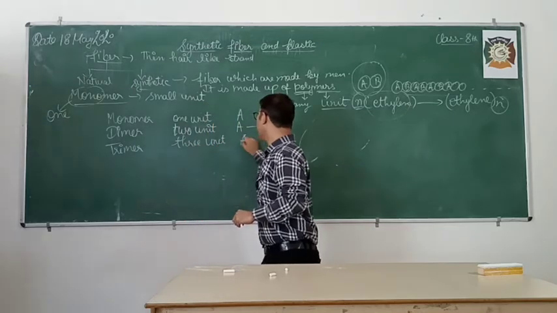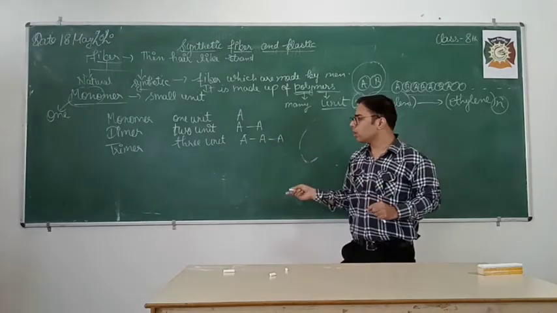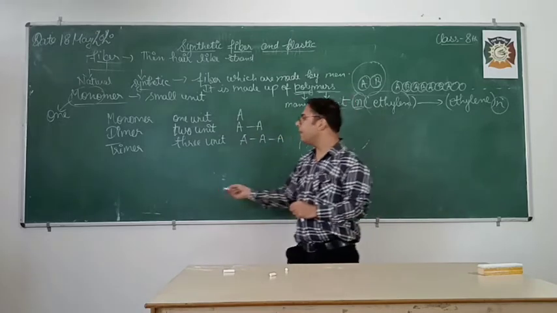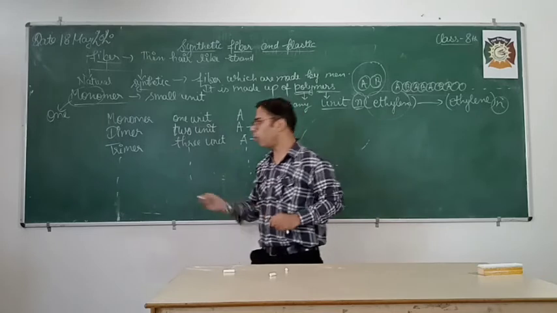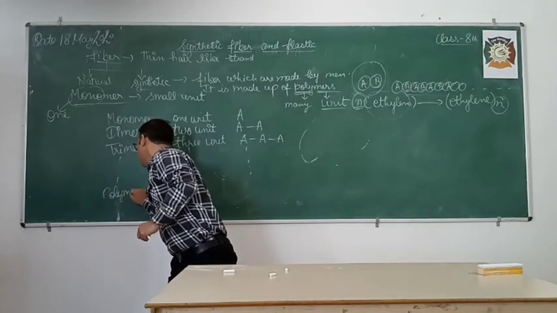Then A. Is it clear to you? Next, tetramer, and in this way so on, many numbers can be accommodated. Understood? So at last, what we have is polymer.